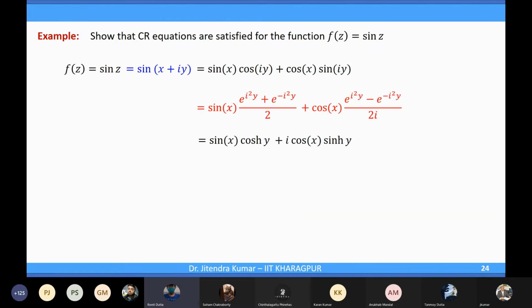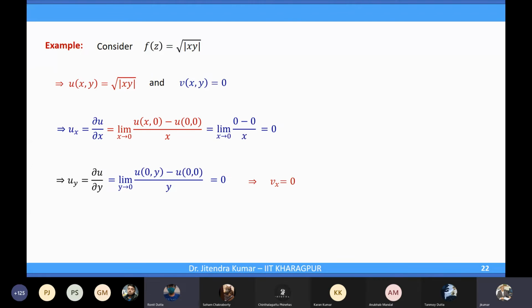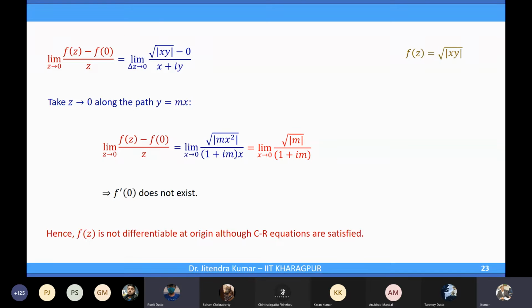Sir, doesn't analytic confirm differentiability? What do we see here? That the CR equations are satisfied, true, but the function is not differentiable in fact. Differentiability comes first. If the function is not differentiable, we cannot talk about analyticity. Analyticity is more than differentiability.